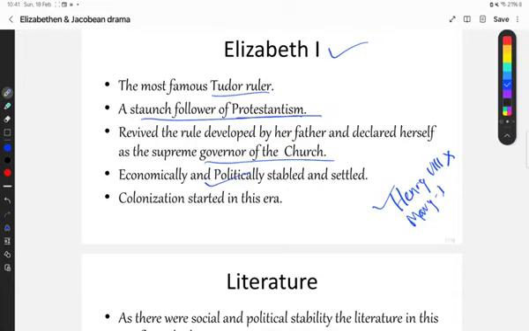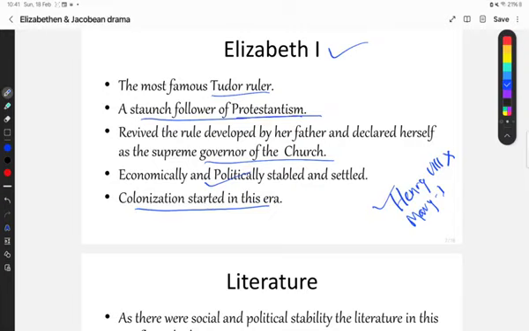And also colonization started in this era. We all know that England, Britain, colonized almost all over the world, and that actually started under the reign of Elizabeth the First. In Elizabeth the First's reign itself, colonization started.